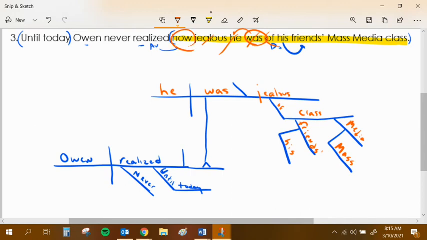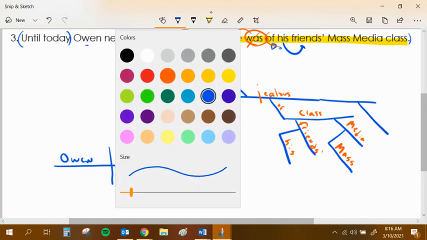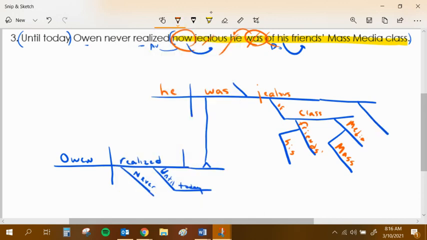And then lastly, we have the word "how." How's an adverb. And you're never wrong by putting the adverb underneath the verb. So I could easily put the word "how" underneath "was," and I'd be fine. I was thinking outside the box. I have the hiccups. I'm thinking the word "how" describes "jealous." How jealous. I really like it there. Now you can put it underneath the word "was." I'm not going to judge, just as you are not judging me for having hiccups. But I like the word "how" here. I think it's fun. How jealous he was.